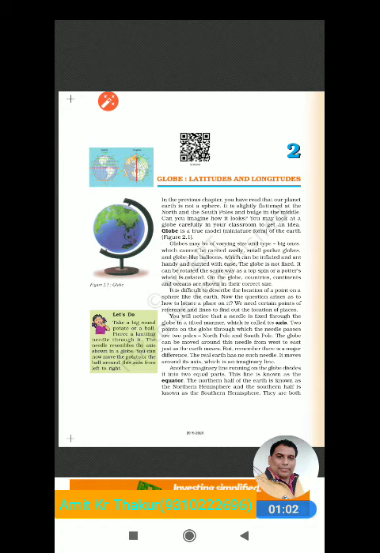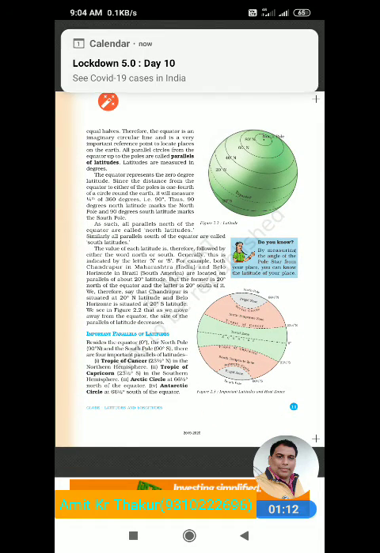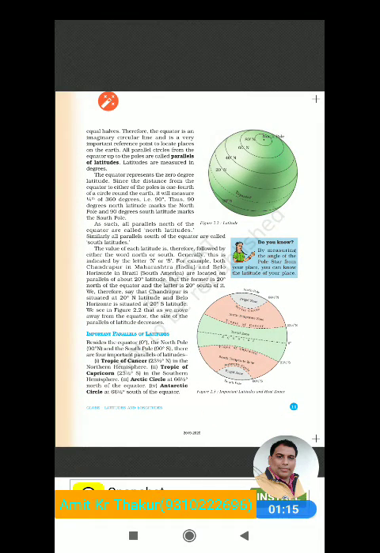The north half of the earth is known as the northern hemisphere and the southern half is known as the southern hemisphere, as we had described ahead. They are both equal halves. Therefore, the equator is an imaginary circular line. As we can see here, it is the equator. As we have imagined, we have drawn a line on a globe and this is the equator.